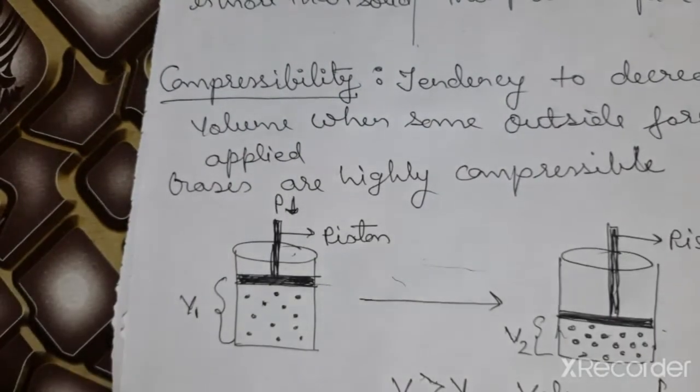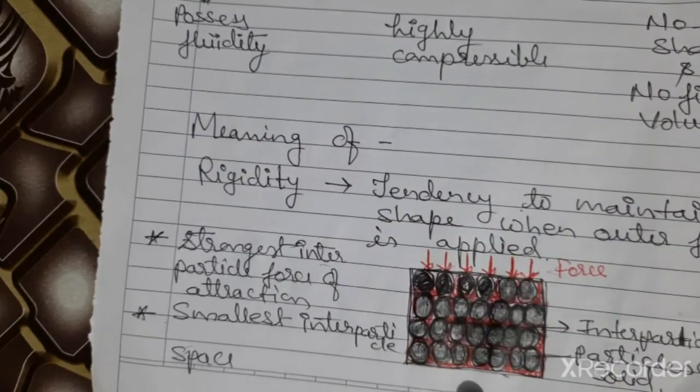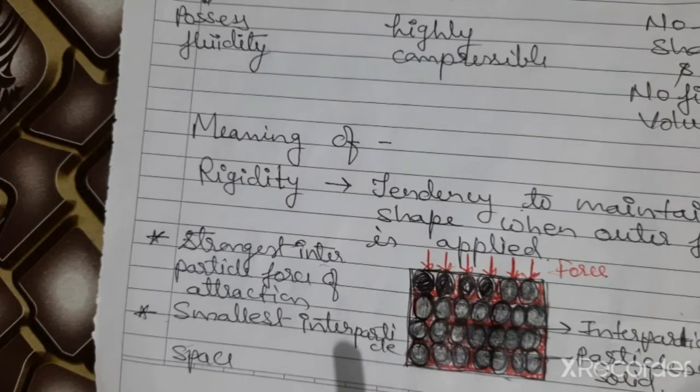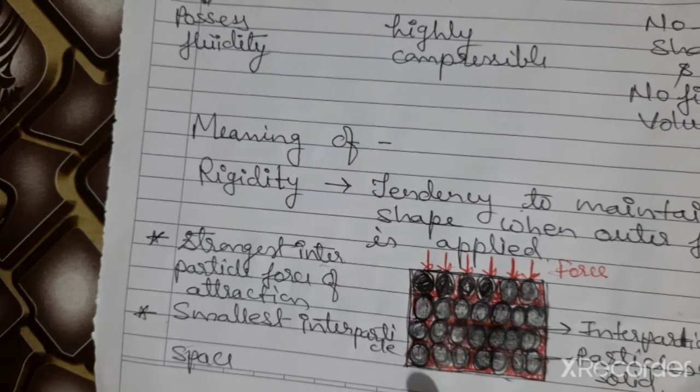Whereas solids are incompressible. The reason is just the opposite. In a solid, the particles are closely packed. They have the least spaces between them, so they do not get the chance to shift from their position. That's why they are incompressible.